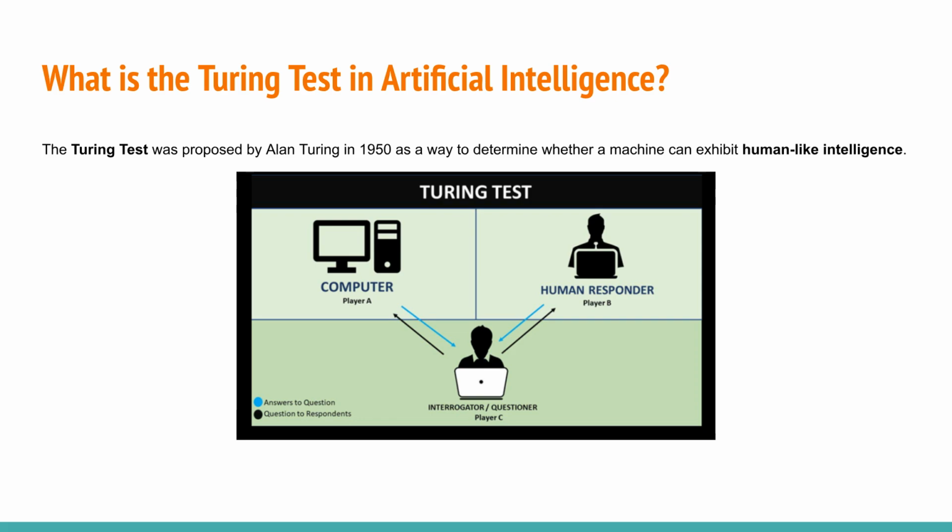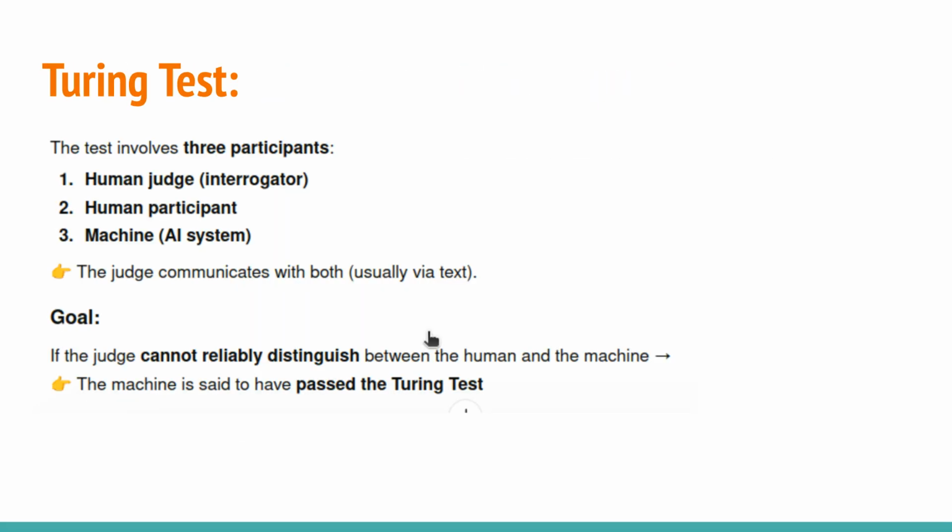The Turing test was proposed by Alan Turing in 1950 to determine if a machine can exhibit human-like intelligence. It involves an interrogator communicating with both a computer and a human, attempting to distinguish between them. The test includes 3 participants: a human judge, a human participant, and a machine, or AI system. The goal is that if the judge cannot reliably distinguish the machine from the human, the machine is said to have passed the Turing test.